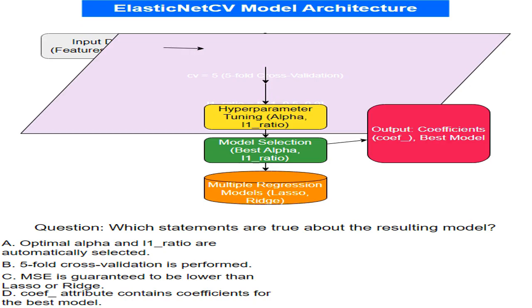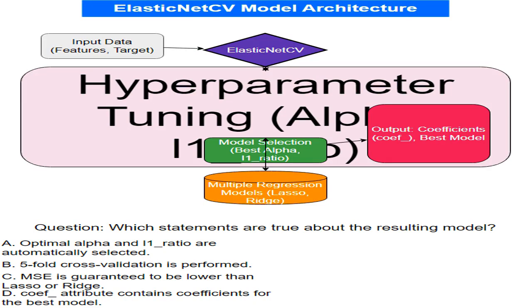L1_ratio controls the mix of L1 and L2 regularization. I'm testing different mixtures: 0.1, 0.5, 0.9. I'm searching for the best values for alpha, which controls the overall strength of regularization, and L1_ratio, the lasso, ridge mix. This is like fine-tuning the model for optimal performance.